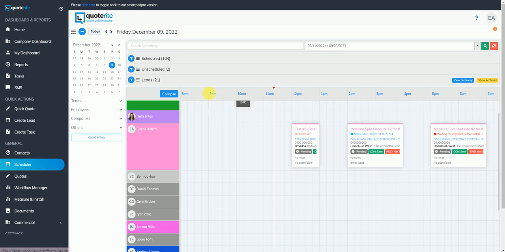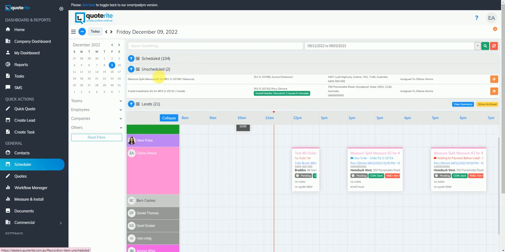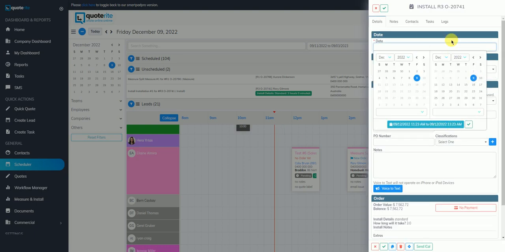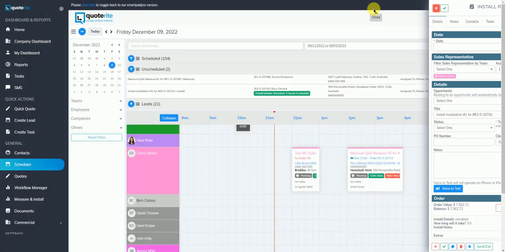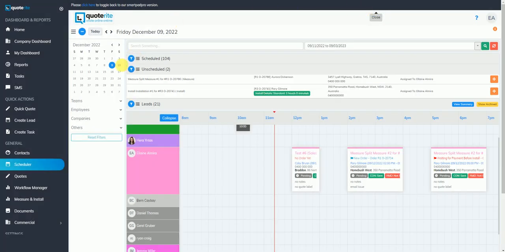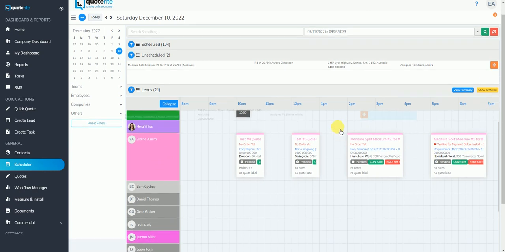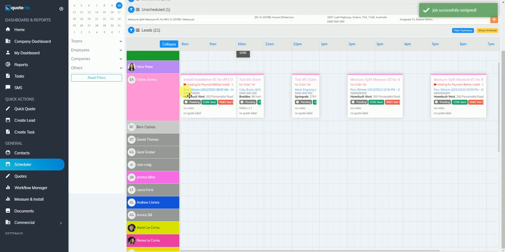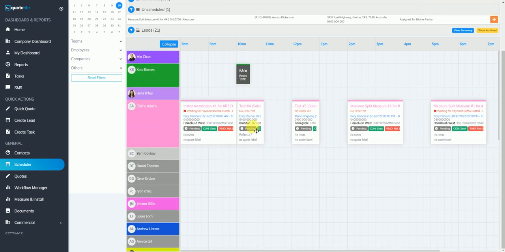Here, click on the Unscheduled bar. Look for the install appointment you need. Then you can book it by clicking the appointment itself and input the date and time. Another way to schedule it is by dragging the appointment using this orange button into the calendar under the appropriate time slot. After saving the appointment successfully, the appointment card will be displayed on the calendar as well as on the scheduled section.